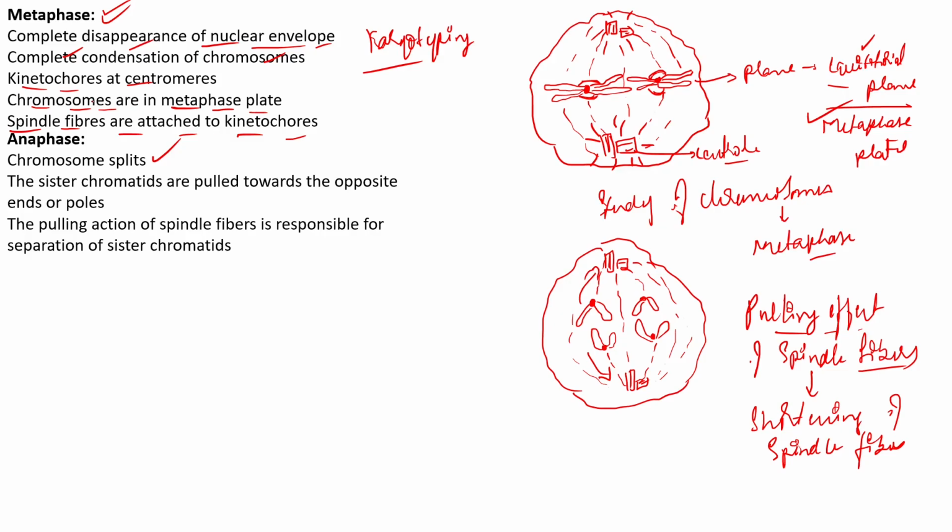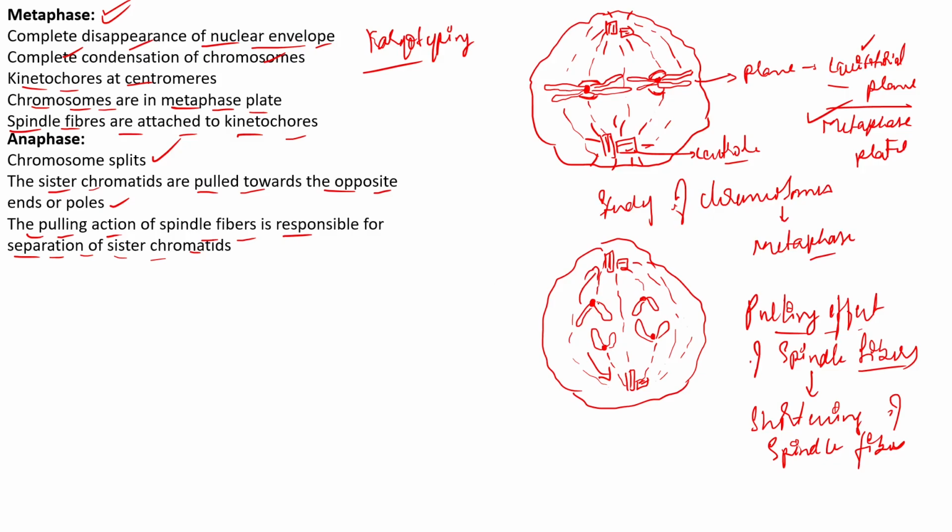The sister chromatids are pulled towards the opposite poles. The pulling action of the spindle fibers is mainly responsible for the separation of the sister chromatids. In a nutshell, the important events in anaphase are the splitting of the sister chromatids and their movement towards the opposite ends.